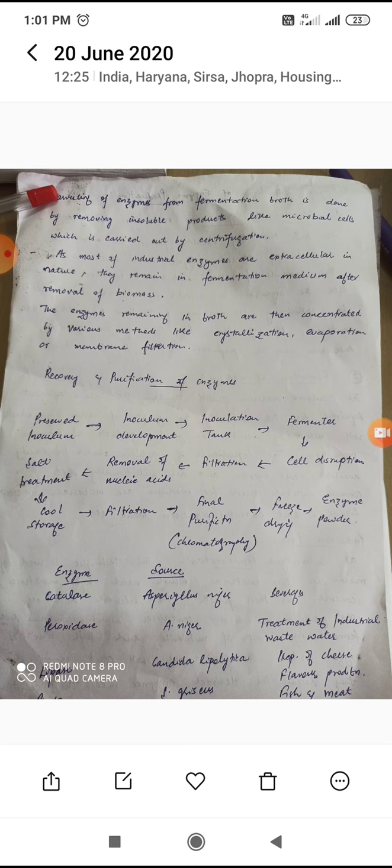Next is protease enzyme. The source is Aspergillus oryzae, Streptomyces griseus. Fish and meat tenderizer, detergent additive, and beer stabilizer are the main applications of the enzyme. Now this topic is over, and we will study the next topic in the next chapter.